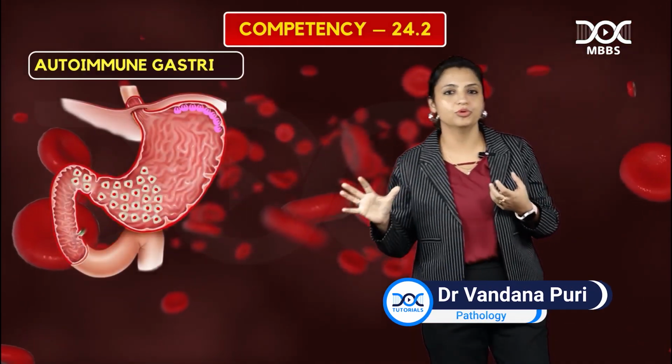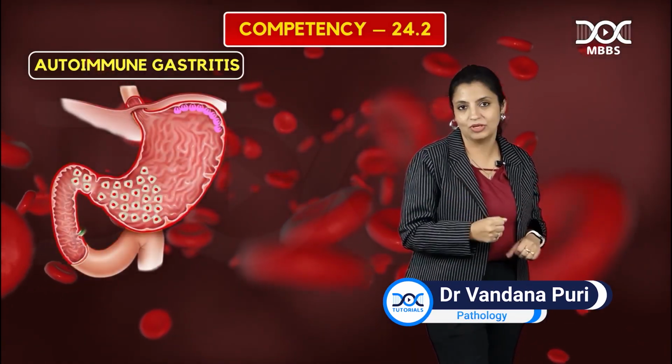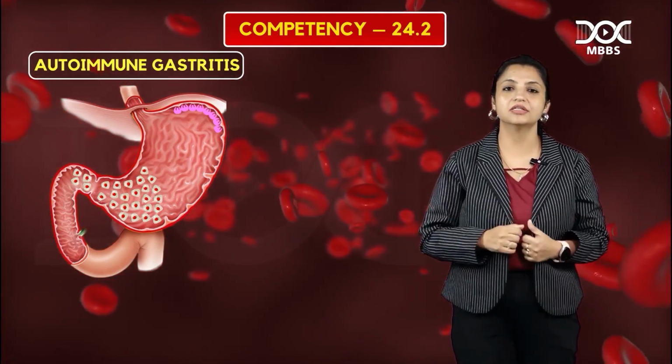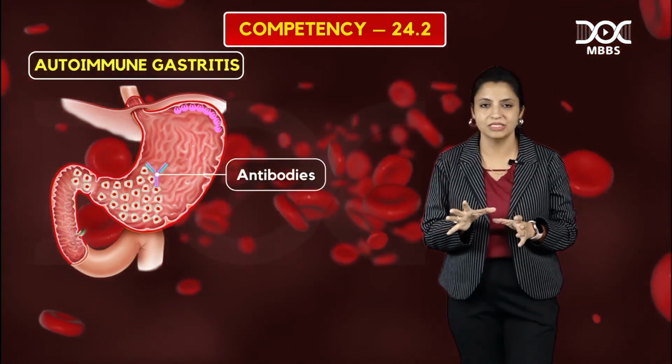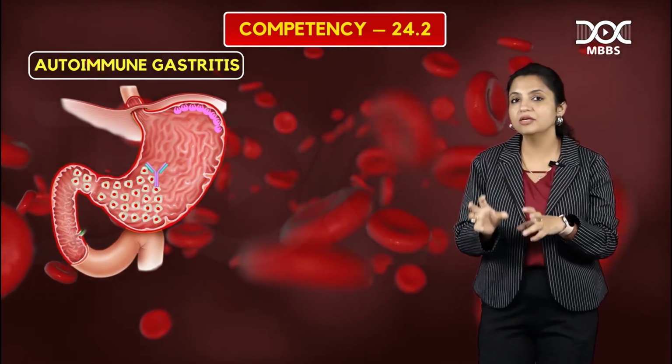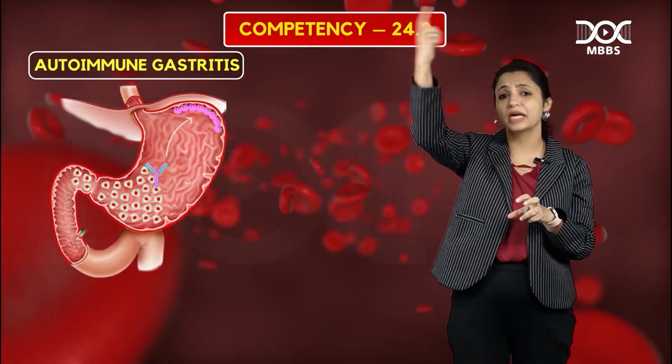Autoimmune can also cause ulcers. What do you mean by autoimmune? So we have a condition called autoimmune gastritis. In this, antibodies are formed. What do these antibodies do? These antibodies are formed against the parietal cells.